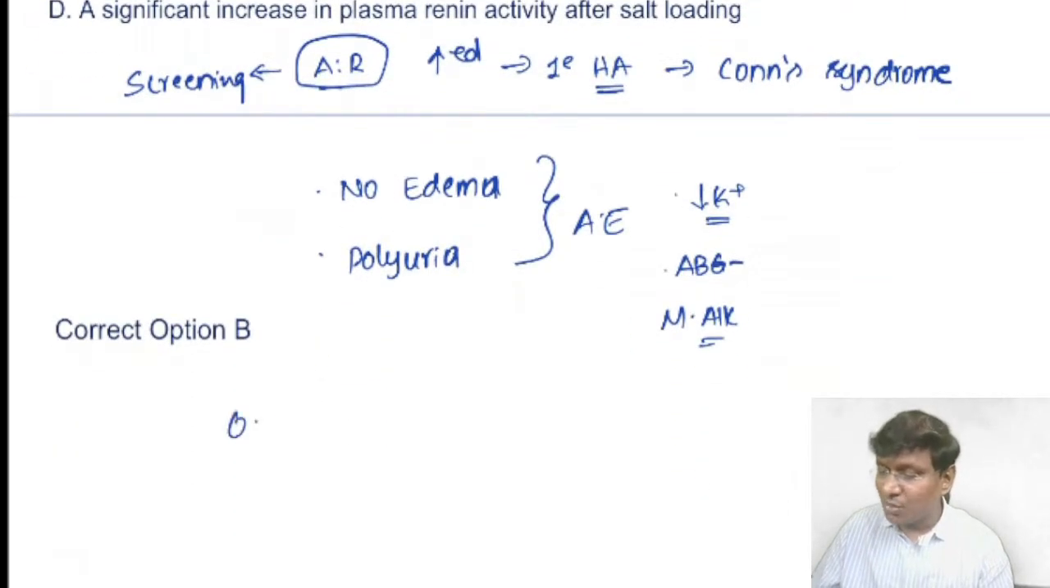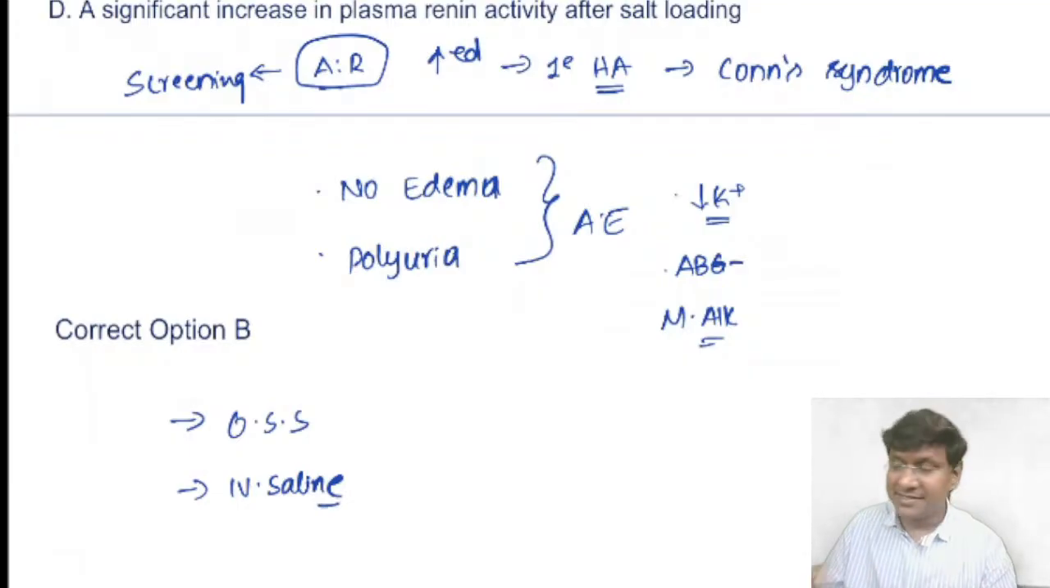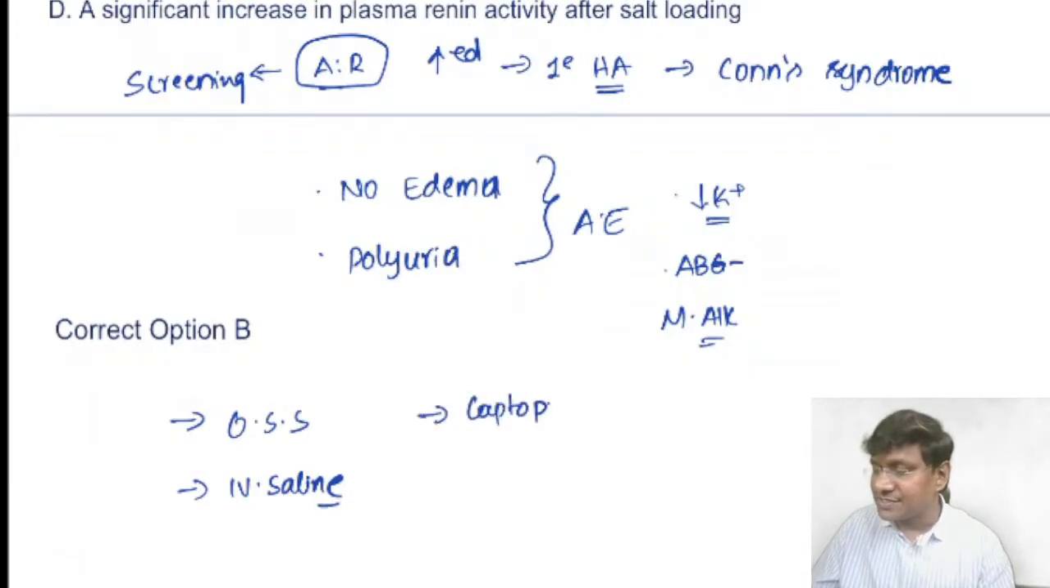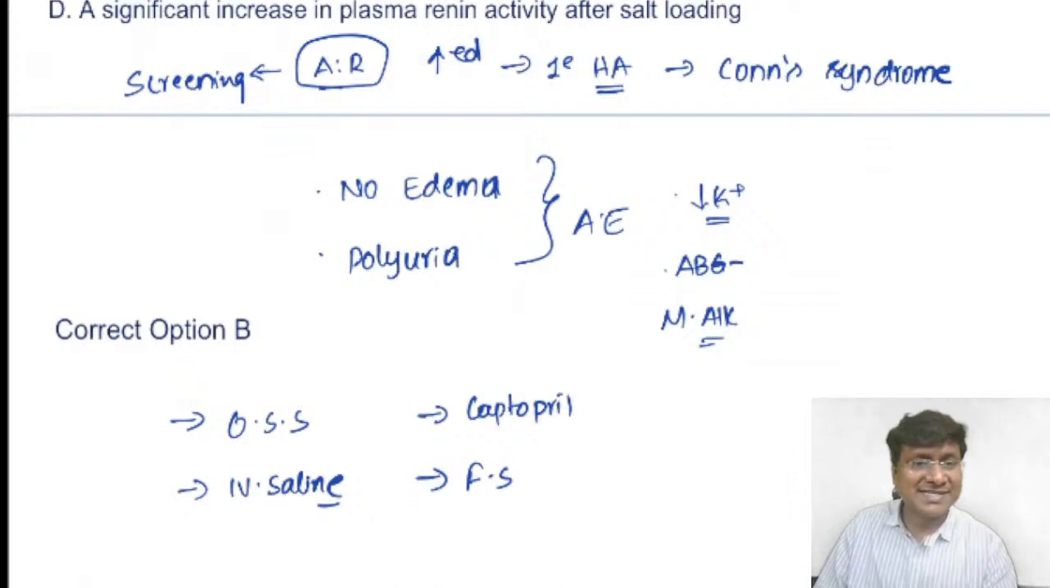Now, apart from the oral salt loading test, the other investigations that can be done for confirmation are IV saline suppression, the captopril challenge test, and another important investigation, the fludrocortisone suppression test. So these are the investigations that you'll be doing for confirming this particular Conn syndrome.